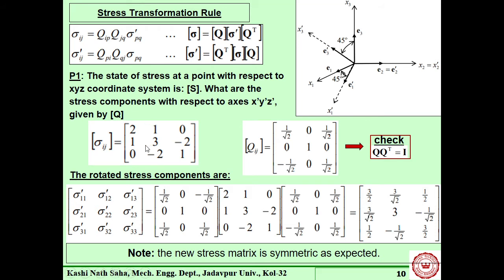Here this is the state of stress matrix and this is the transformation matrix. So this transformation matrix is shown here and you see here L1, M1, N1, right? What does it mean? What is the angle of rotation here? 45 degree. Clear? This is 0 means theta is 0. This is cos theta 90 degree, right?